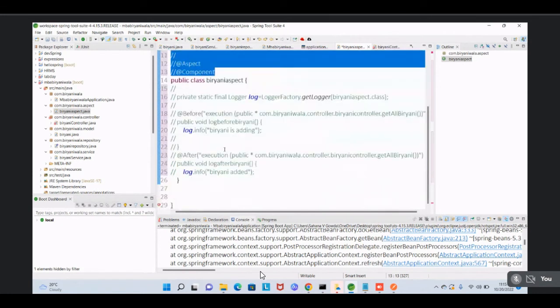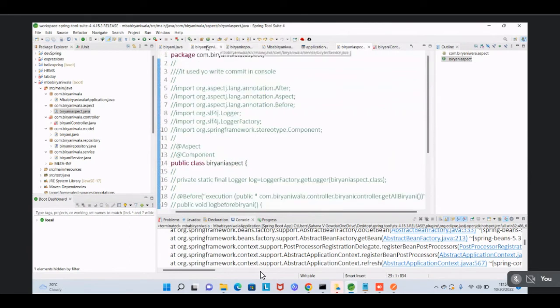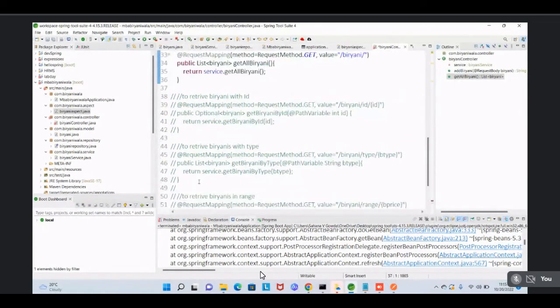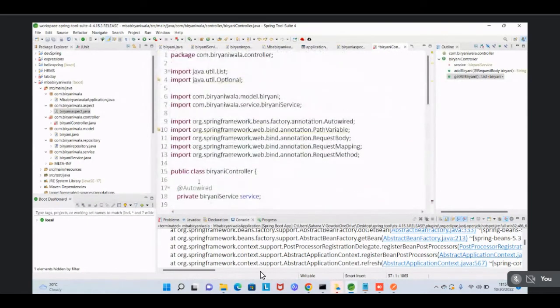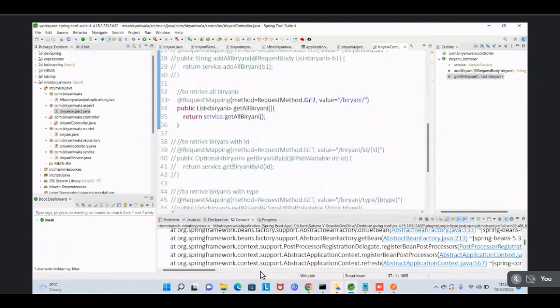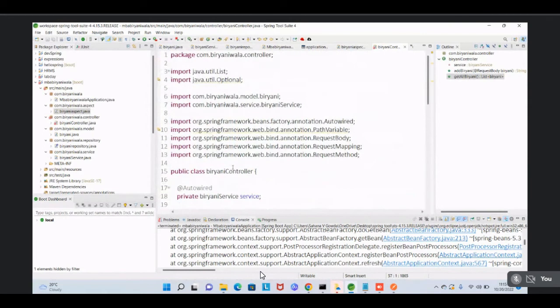Okay, chalo. Save this. And now open the BiryaniController. In the BiryaniController, you are having some issue, I think. Where are you having the issue? Okay, save. Still it is showing an issue? No. Okay, relaunch.